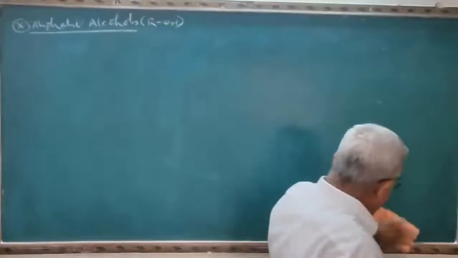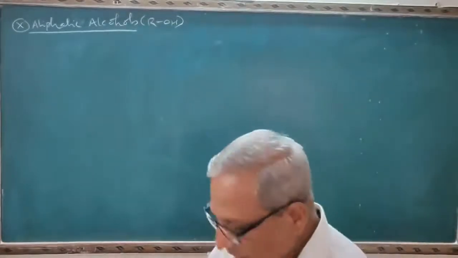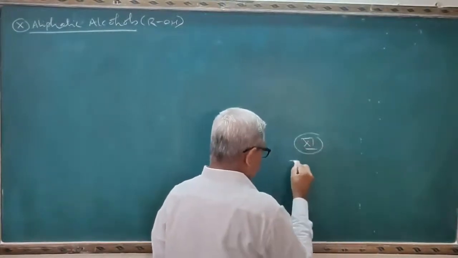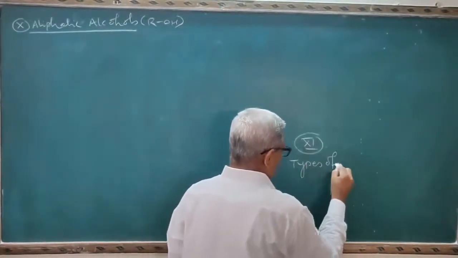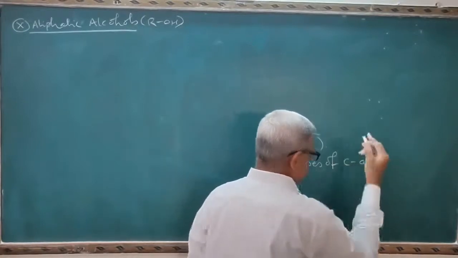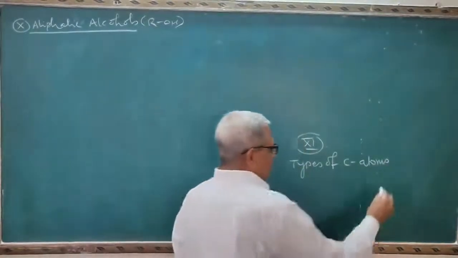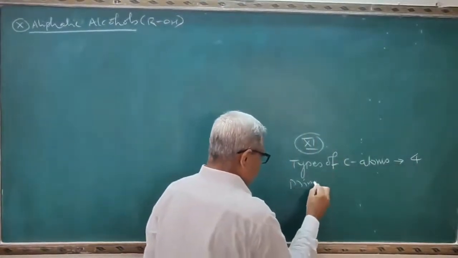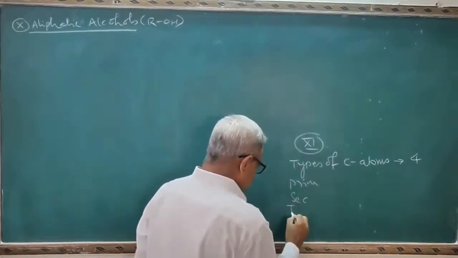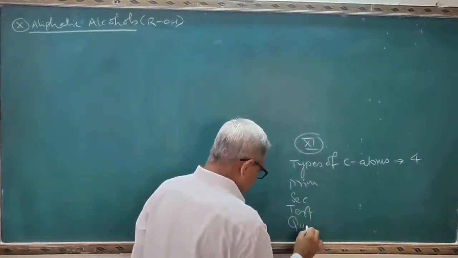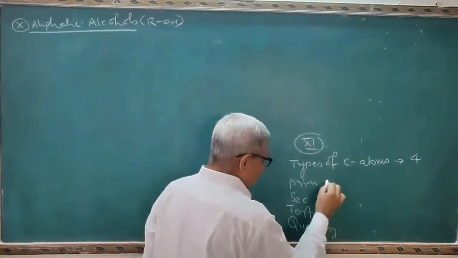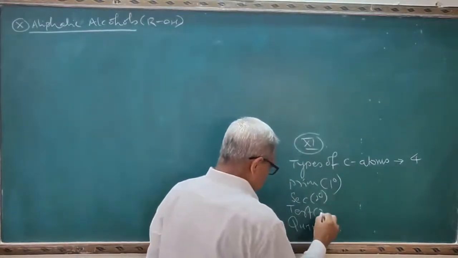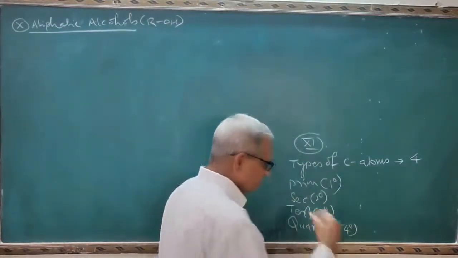Before directly writing the aliphatic alcohols, I will go to the 11th standard syllabus. In the 11th standard you learned types of carbon atoms. There are 4 types of carbon atoms: primary carbon atom, secondary carbon atom, tertiary carbon atom and quaternary carbon atom. These are denoted by 1 degree, 2 degree, 3 degree, 4 degree.